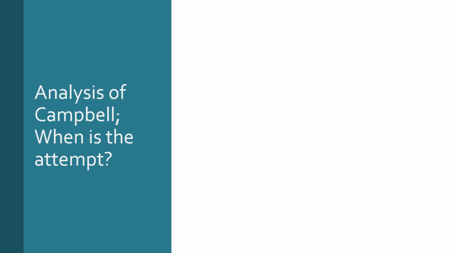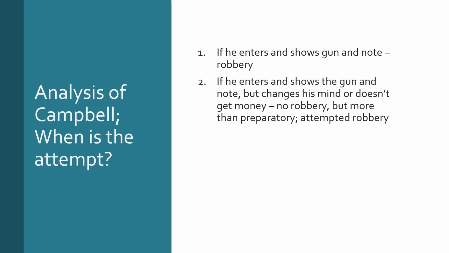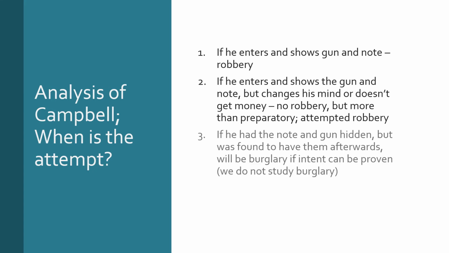In terms of Campbell specifically, so remember this is the post office one, when is the attempt? Well, if he enters and he shows the gun and a note, then this is robbery, not attempted robbery, but robbery. Now if he enters and shows the gun and note, but changes his mind or doesn't get the money, there's no robbery because you haven't got the money, but it's more than preparatory, the embarking on the crime proper, so this would be attempted robbery.